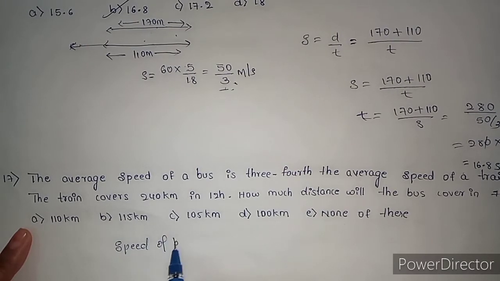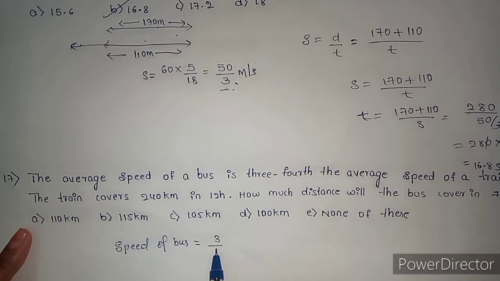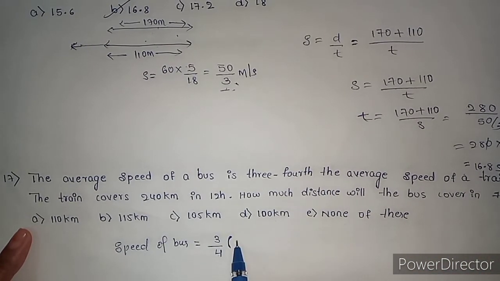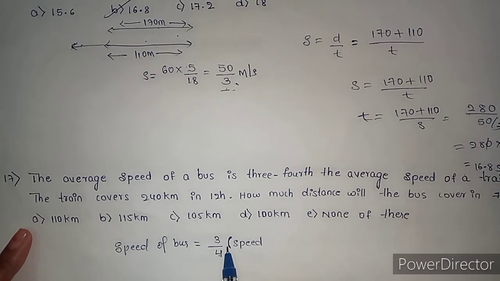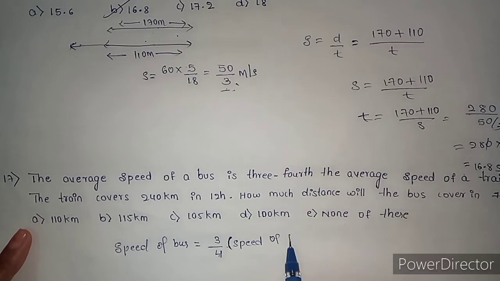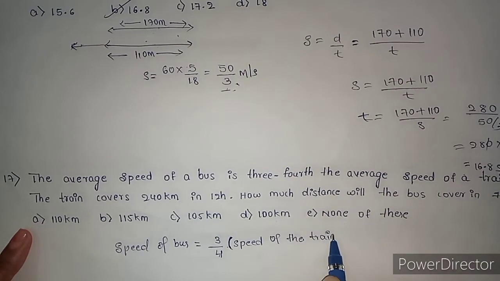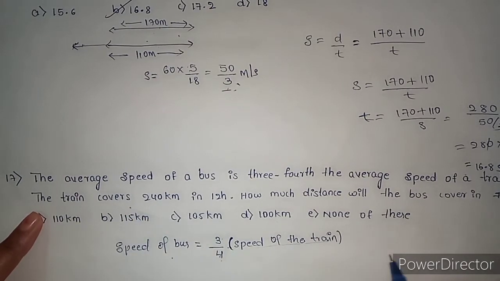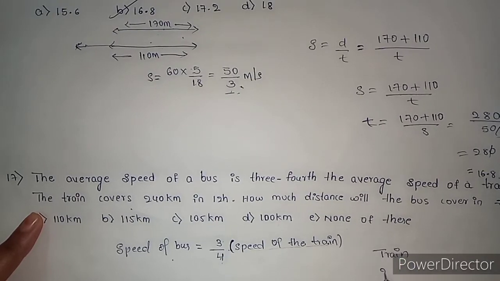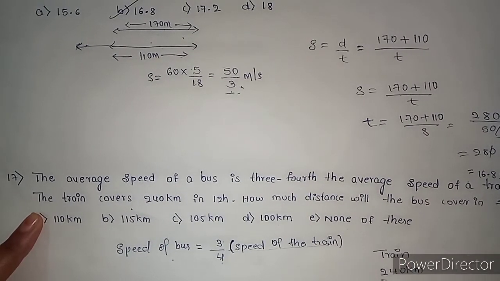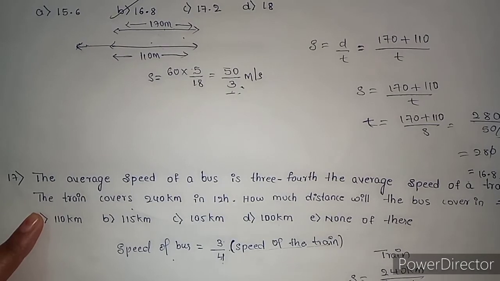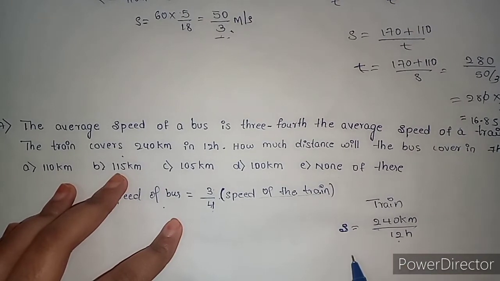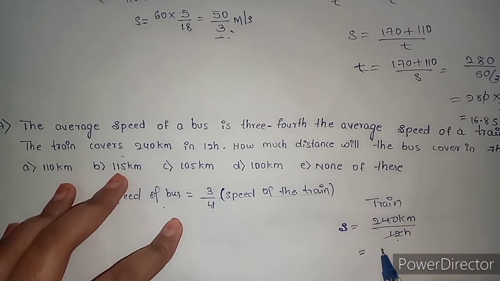The speed of the bus is 3/4 the average speed of the train. We don't know the speed of the train. This is the form, right? Speed of the bus is 3/4 the speed of the train. The train covers 240 km in 12 hours. Distance by time is speed.